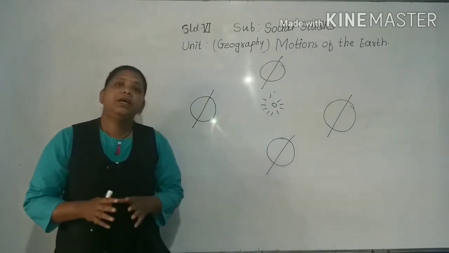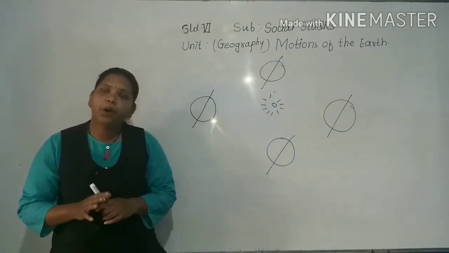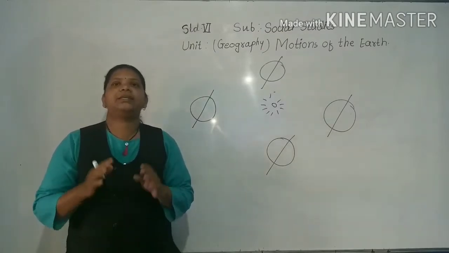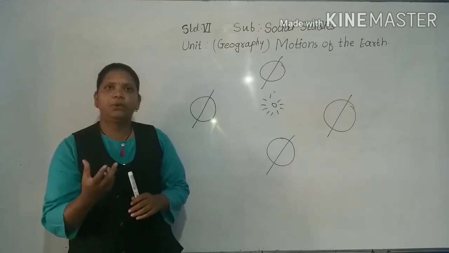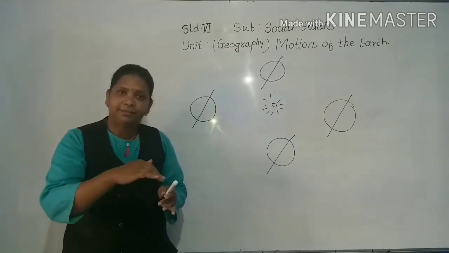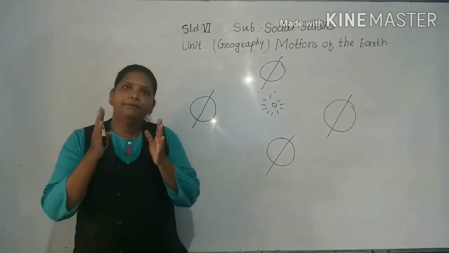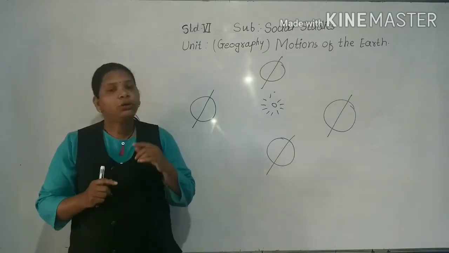See, the earth rotates upon its imaginary axis like a top. Have you seen a spinning top, or the potter's wheel? It rotates from west to east.